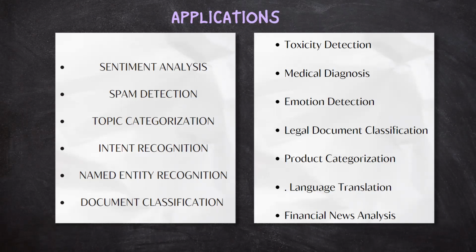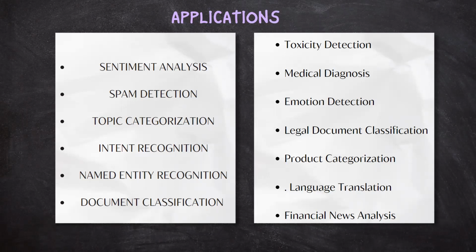In chatbots or virtual assistants, text classification is used to understand the user intent and respond appropriately. Named entity recognition. While not a traditional text classification task, NER involves identifying specific named entities within the text, such as names, dates, locations, etc.